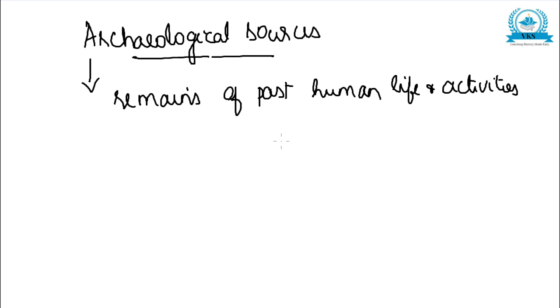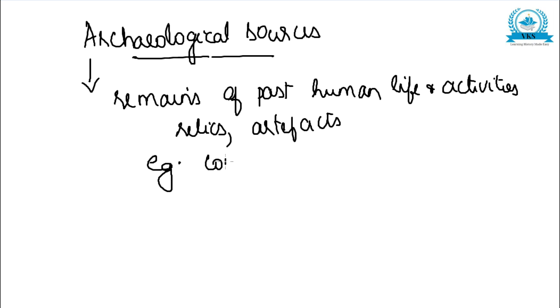They are the remains of past human life and activities. It includes human relics, artifacts, etc. Stone tools, man-made objects, etc. And they are the only source when we don't have written records. And some important archaeological sources, some examples you can write, that is coins, seals, jewelry, tools, etc. are some of the important archaeological sources, and they give information to reconstruct history. So that is how the first point you have to explain.